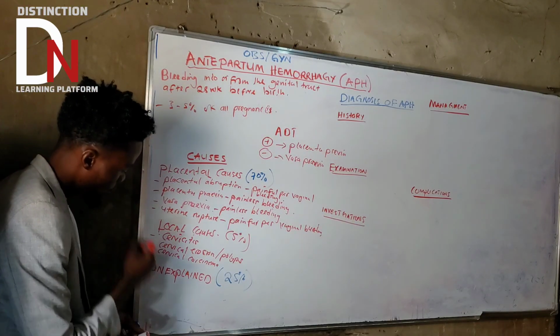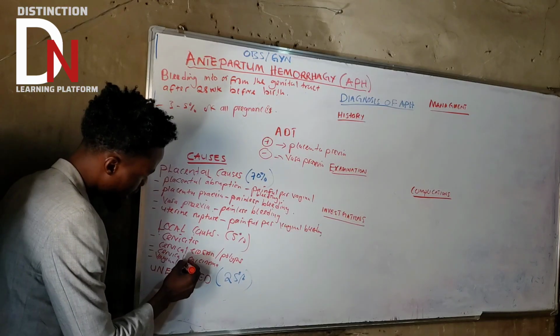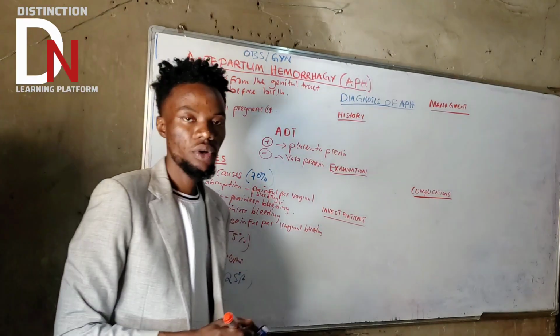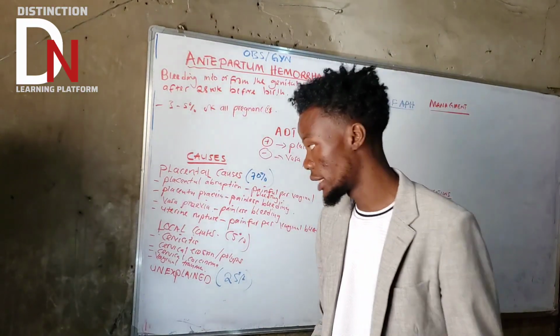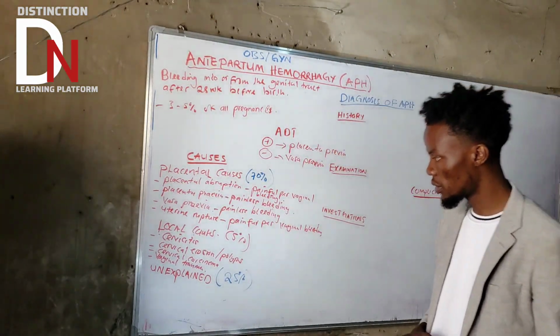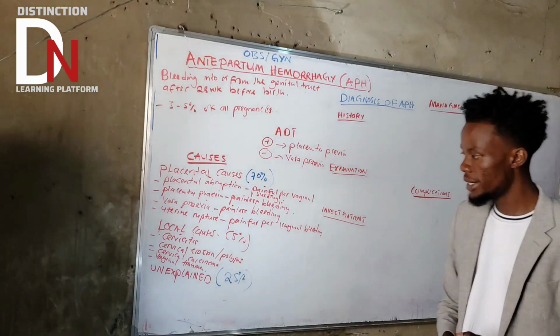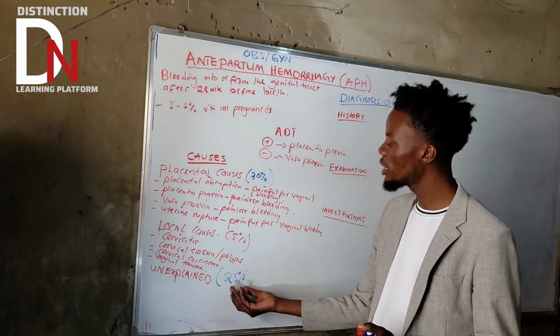What else? There is also vaginal trauma, as well as vaginal laceration and also vaginal infection. So those are under local causes, ranging about 5%.